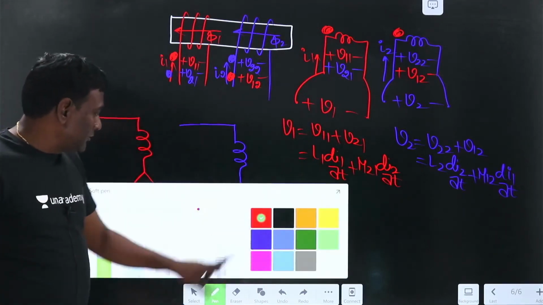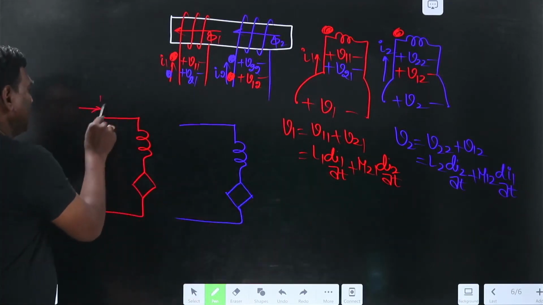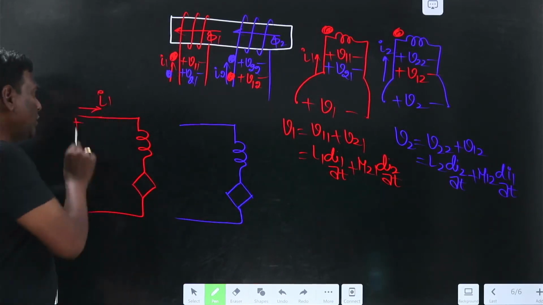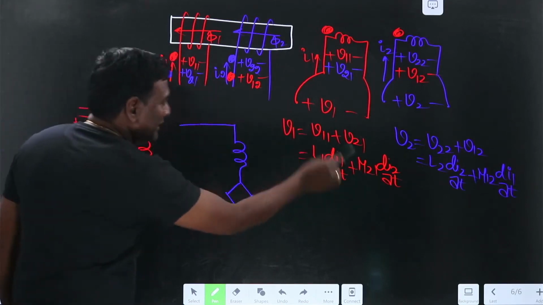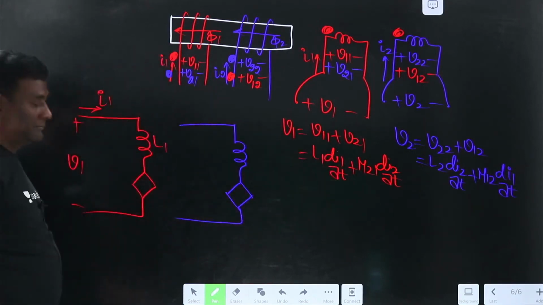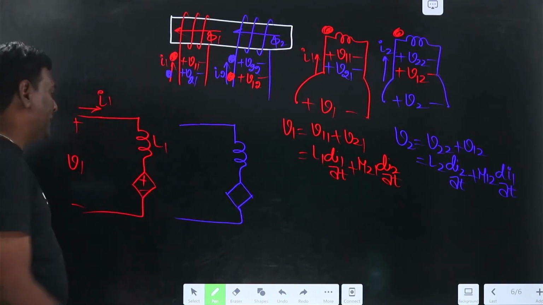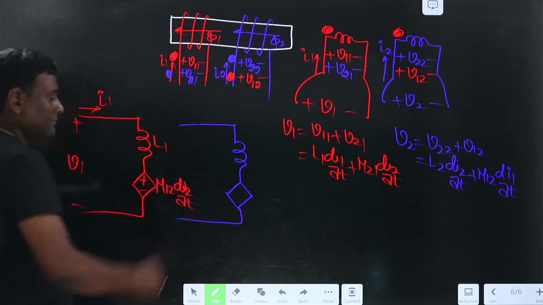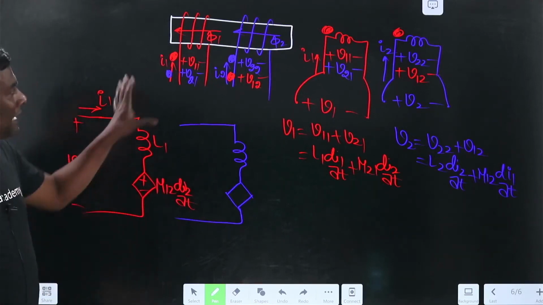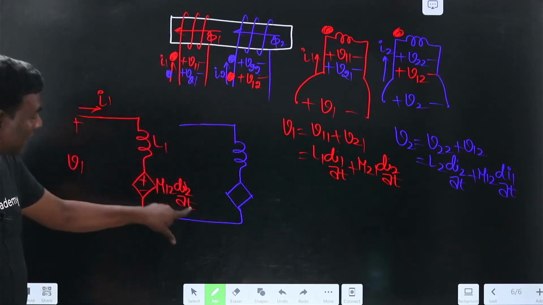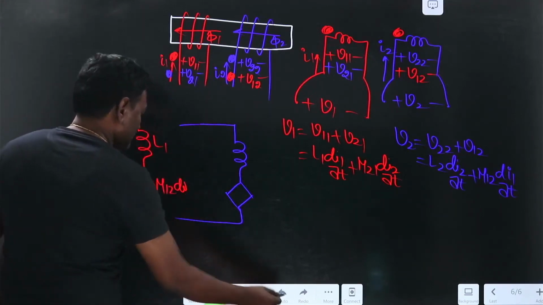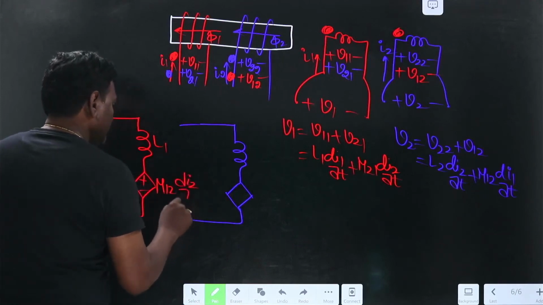Now if I think of I1 here, meaning that across this is V1. This is going to be V11, or L1 di1 by dt, so L1 di1 by dt plus M12 di2 by dt. Where are the dots? Dots are not required, because that mutually induced voltage has been converted into a current controlled voltage source. Now this is di2 by dt.